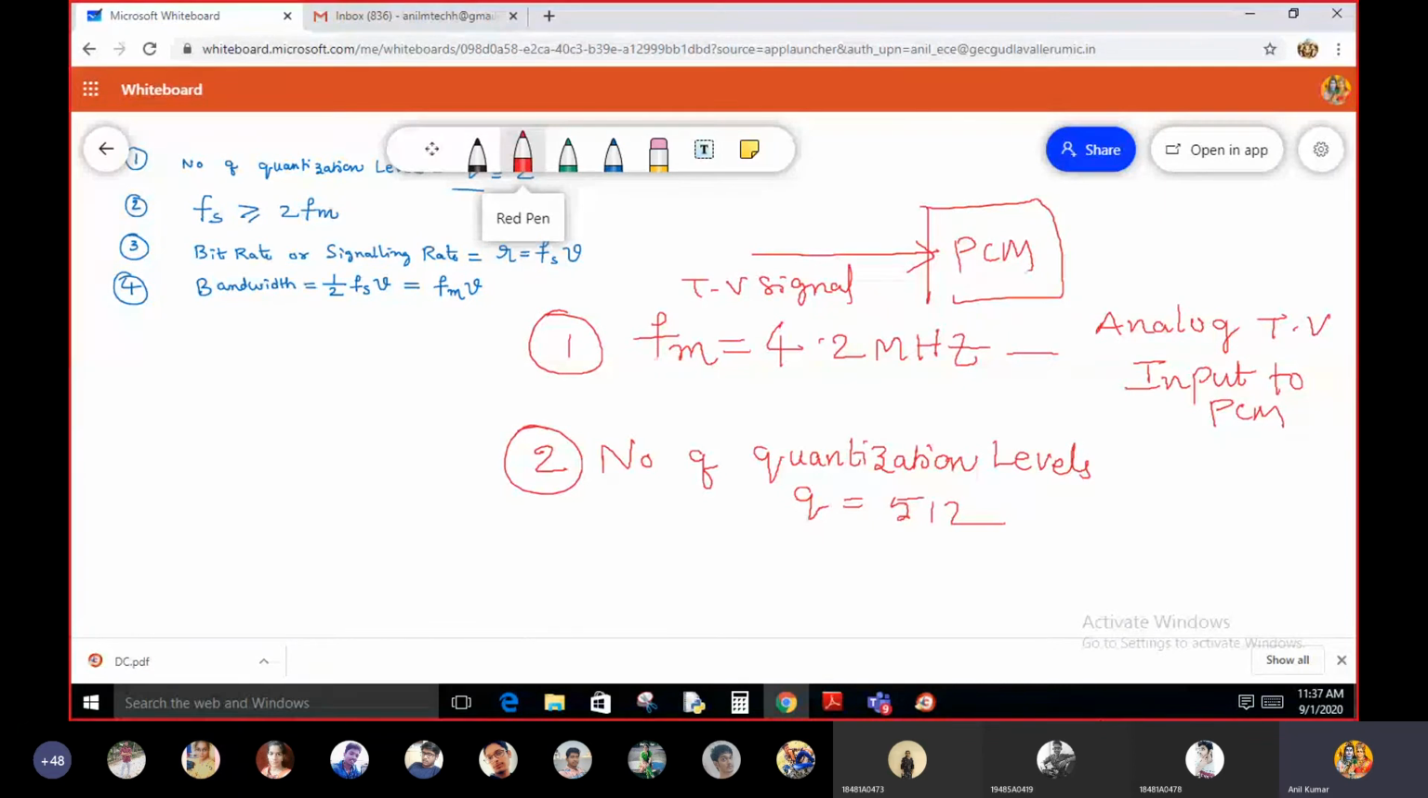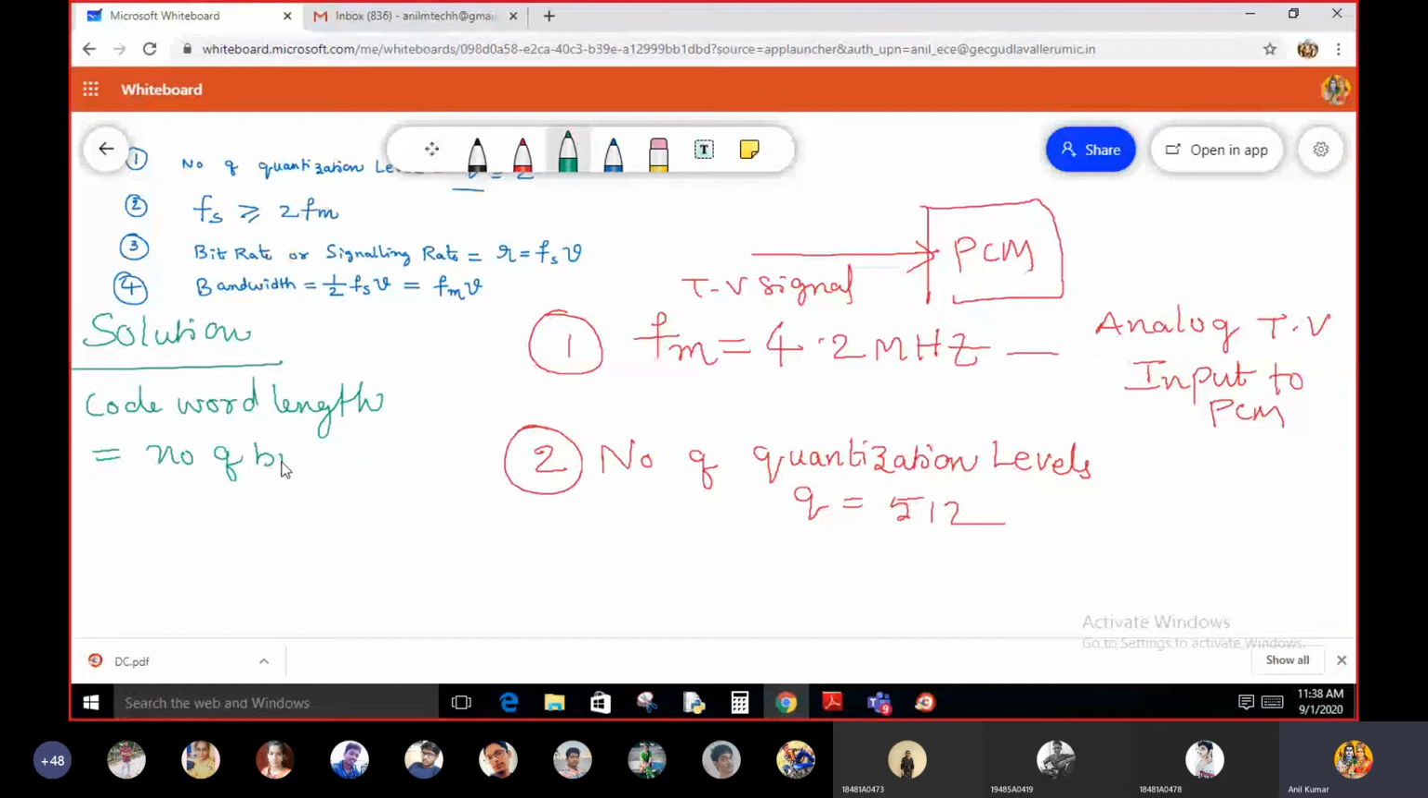Number of bits used to represent each quantization level. Number of bits. Solution for the first one: the code word length is nothing but the number of bits per each quantization level.